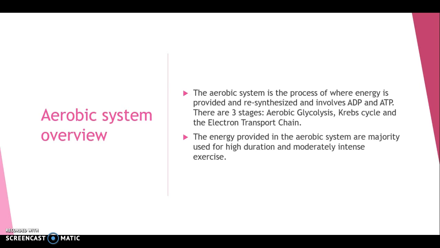Acetyl CoA combines with oxaloacetic acid, which creates citric acid, which goes into the Krebs cycle. The Krebs cycle produces carbon dioxide, oxaloacetic acid, and two molecules of phosphate, which allows the resynthesis of adenosine triphosphate, and hydrogen.